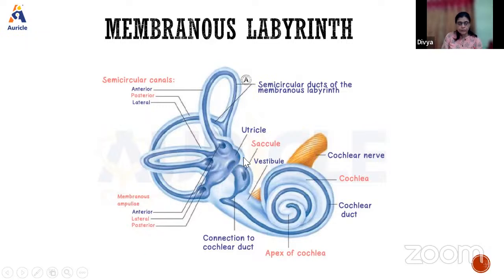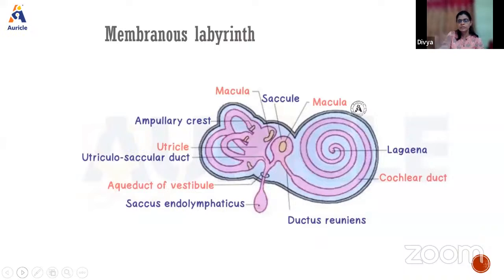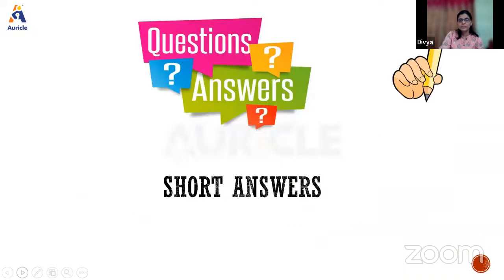So the saccule and the utricle are responsible for static equilibrium and linear acceleration, whereas the semicircular ducts are concerned with kinetic equilibrium. Static equilibrium is when you are in a static position, so this maintains the balance when you're standing. Whereas the semicircular canals maintain the balance when you are in movement. So that is what you need to write. It is mainly asked as a 3-mark question. This is how it is present within the bony cavity.